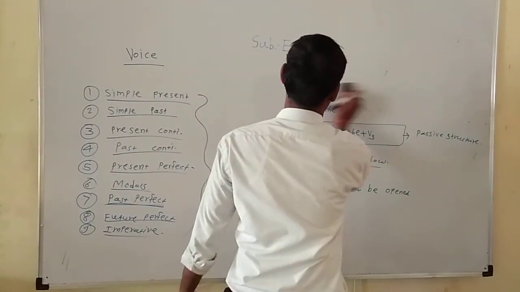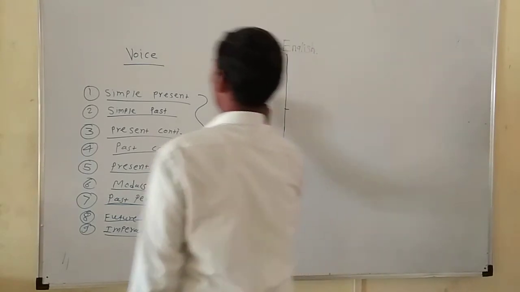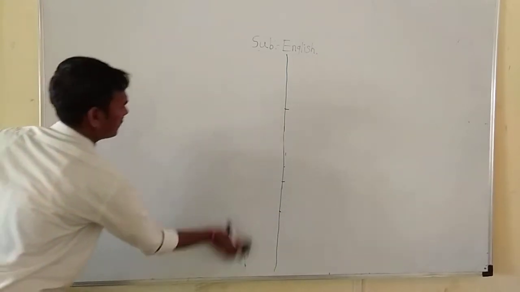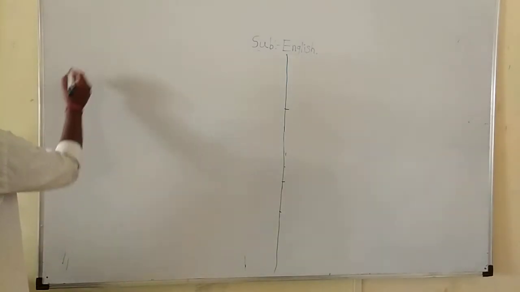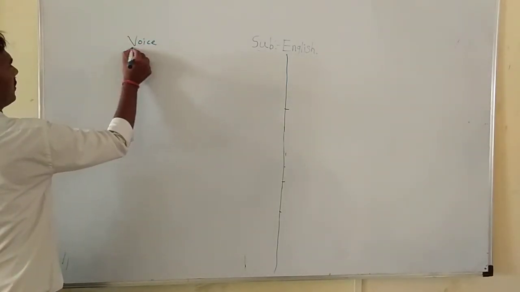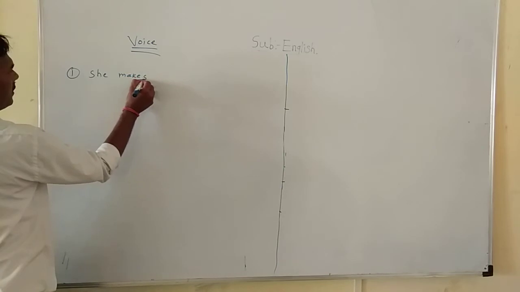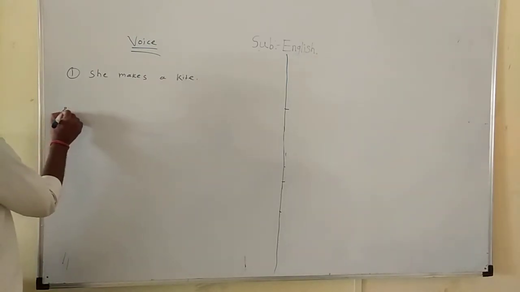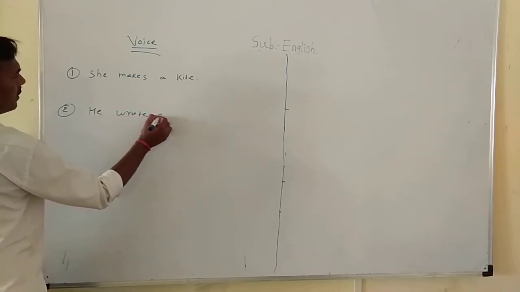First example: She makes a kite. Second example: He wrote a letter.